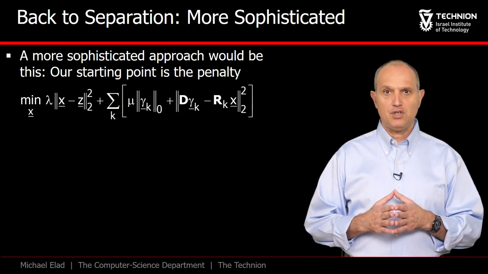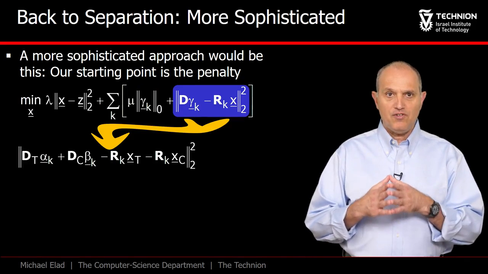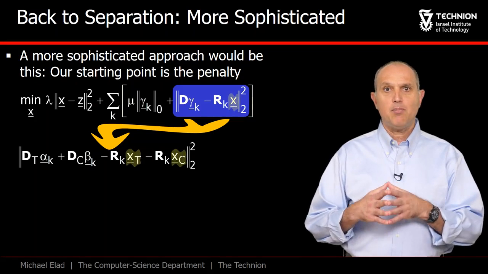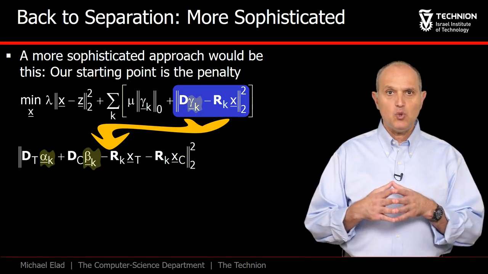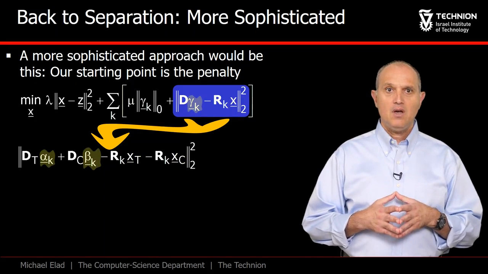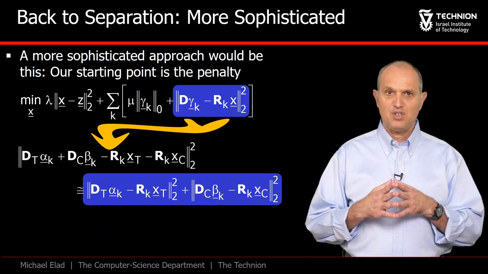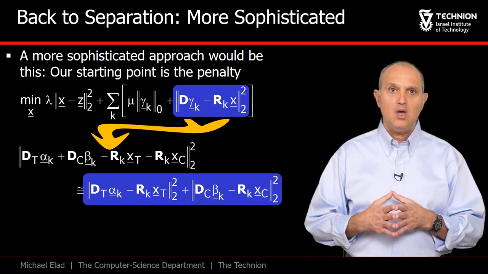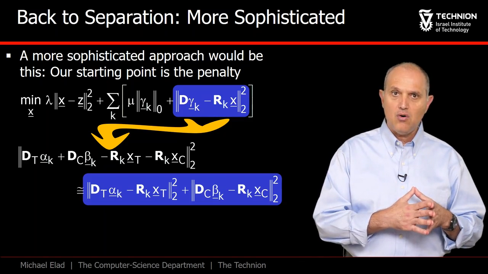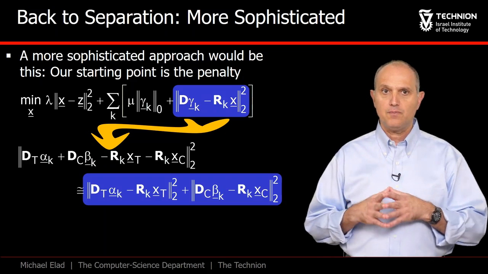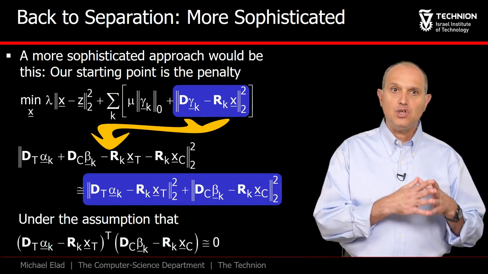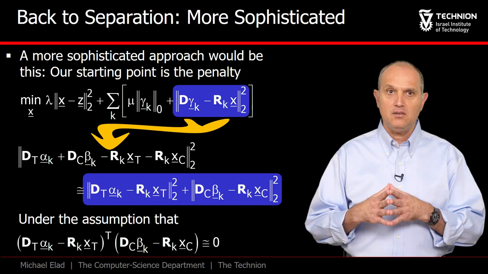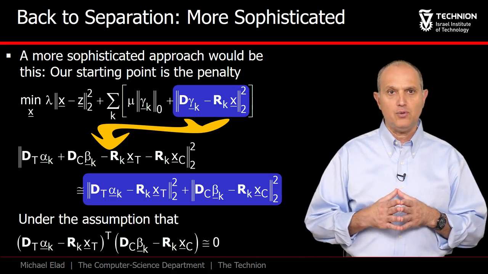Here is our denoising energy, and the representation error of each patch can be written like this. We simply replaced X by Xt plus Xc and gamma k by its two parts, alpha k and beta k. Now we do something that you might find strange, rewriting this L2 expression as the sum of two parts, one holding the texture representation error and the other holding the cartoon one. This is indeed equal to the original L2 error only if the cartoon and the texture errors are uncorrelated, a property we actually would like to impose.